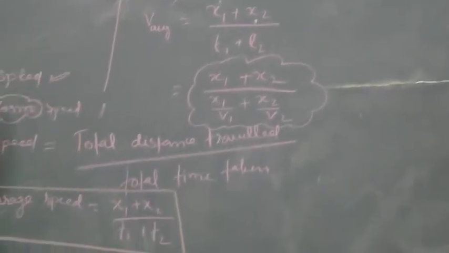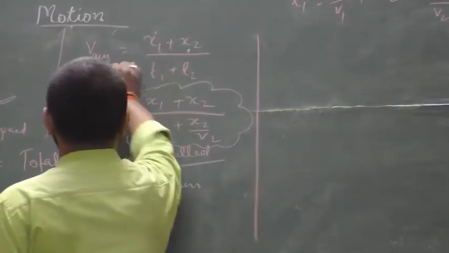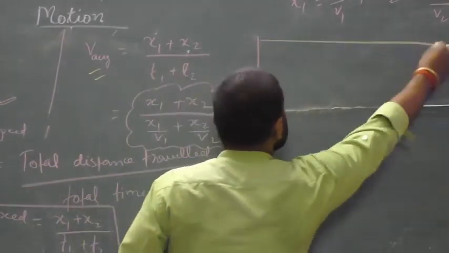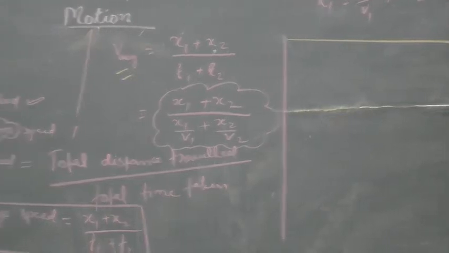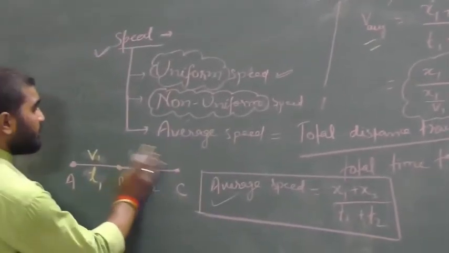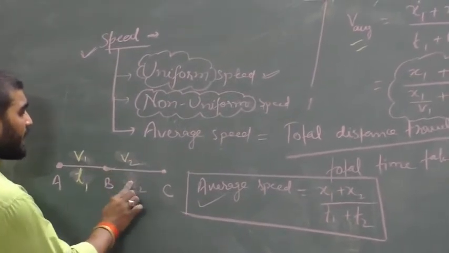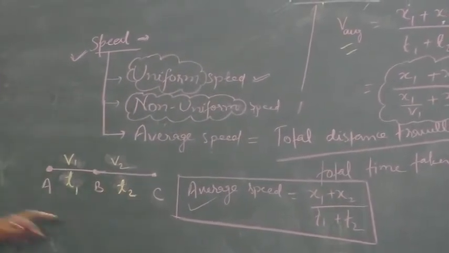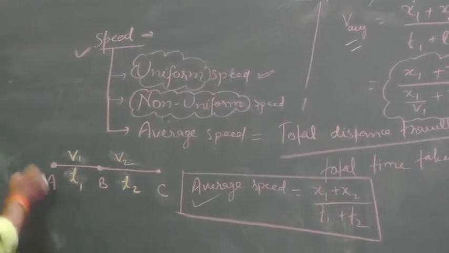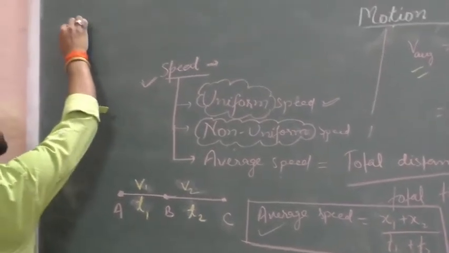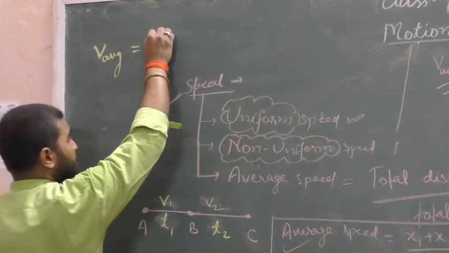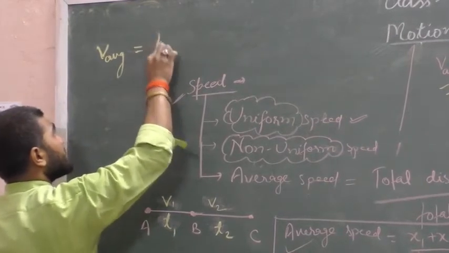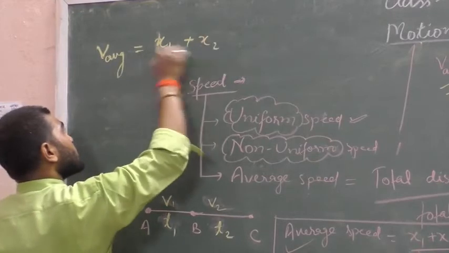Now what is another formula for this average speed? Let a body be moving from A to B with speed v1, taking time t1, and moving from B to C with speed v2, taking time t2. In this case what will be the average speed? As we know, average speed will be equal to total distance traveled, which means x1 plus x2, upon total time taken.